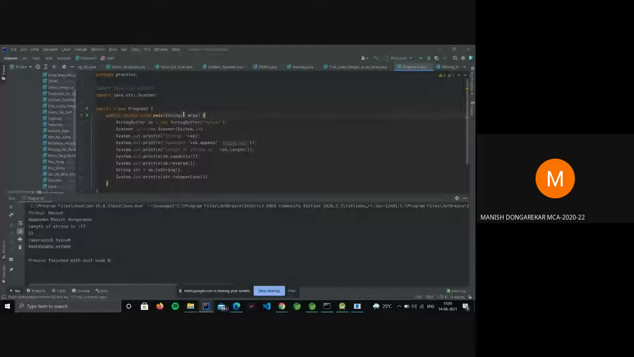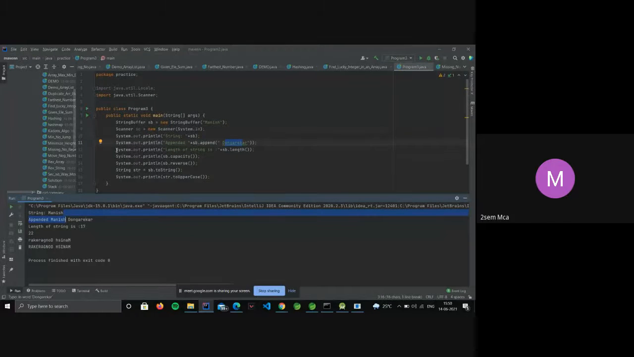Ma'am, this is program 3. I have taken a StringBuffer and assigned it as Manish. And I have taken a Scanner to read input from the user. I will print the string Manish here, and I will append that string with Manish Dongrekar. I have appended this to Manish Dongrekar.